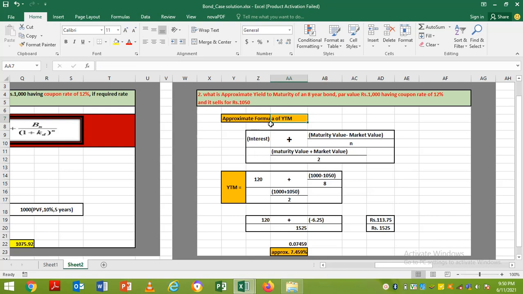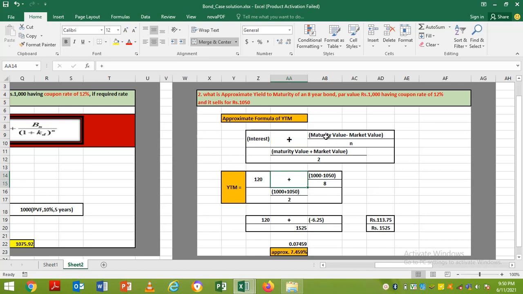So the formula of approximate YTM is interest plus the difference between maturity value and market value, divided by number of years, and the whole thing will be divided by the average of maturity value and market value. So I am replacing figures into the formula. Interest, which is 12% of 1000, which is 120, plus, as given in the formula.